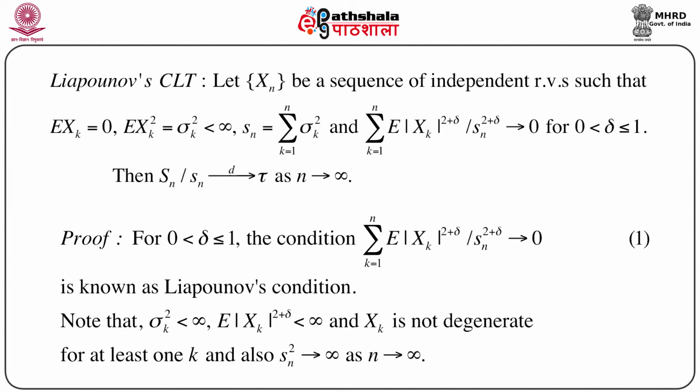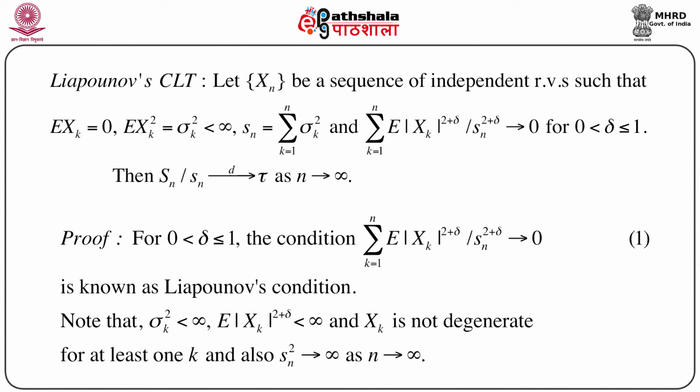So it has an immense application in statistics and naturally in data analysis. Now let us discuss another very important CLT, where we are relaxing the condition of identical distribution. That means here we consider that Xn is a sequence of independent variables only, but may not be identically distributed, such that expectation of Xk equals 0 and expectation of Xk square equals sigma k square, which is less than infinity. Then we define small Sn square as summation of sigma k square, that means the sum of variances of Xk.